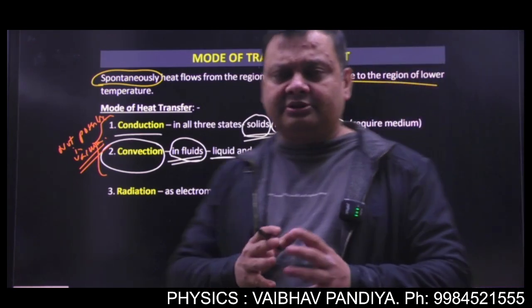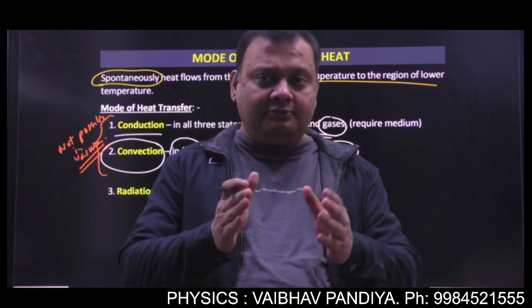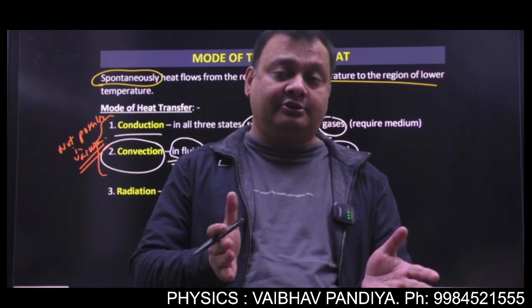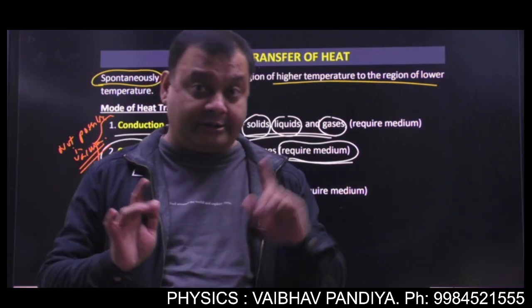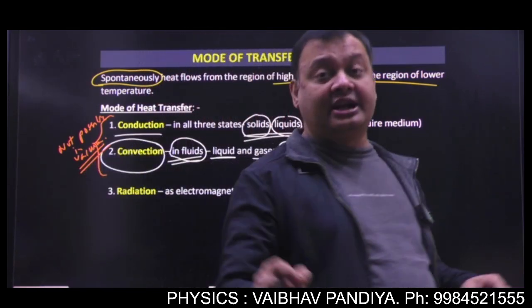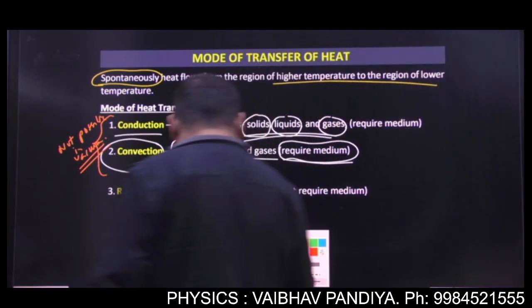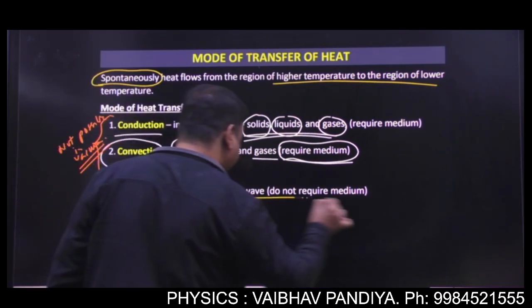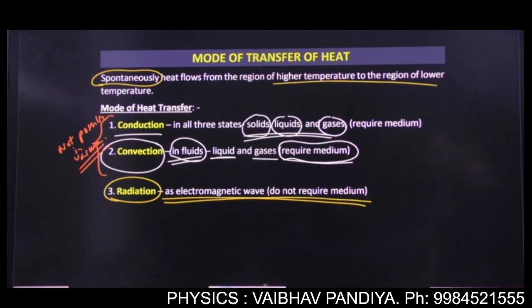Now when you see thermal radiation, you will see radiation is basically an electromagnetic wave, and for the transmission of electromagnetic waves no medium is required. So radiation is a mode which can take place in vacuum also. I repeat, radiation is a mode which can take place in vacuum also. So anytime you need to answer which mode of transfer of heat is possible in vacuum, that is radiation. Okay, and in radiation the heat flows in the form of electromagnetic waves.